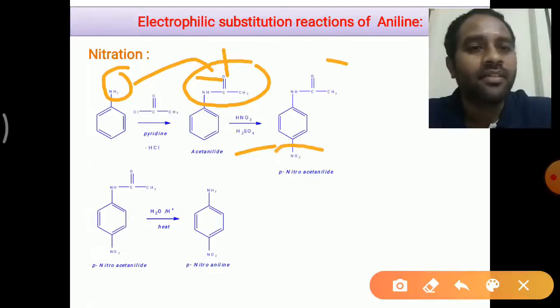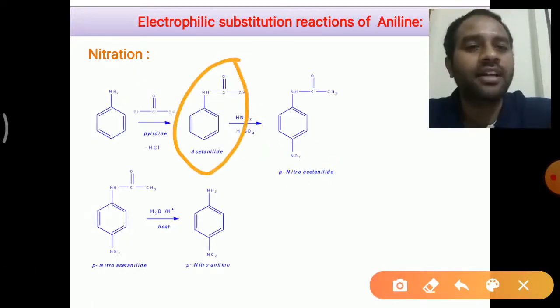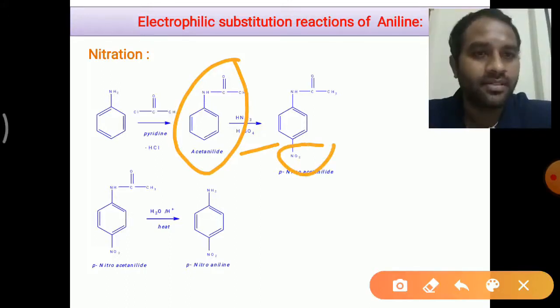So when we subject this acetanilide to nitration, we will get para-nitroacetanilide as the product. Once again I am notifying you that in acetanilide, the amide group is not sensitive towards protonation in acid medium. Thereby the amide in acetanilide is a moderately ring activating, ortho-para directing group. When we subject this acetanilide to nitration, we will get para-nitroacetanilide as the product, right?